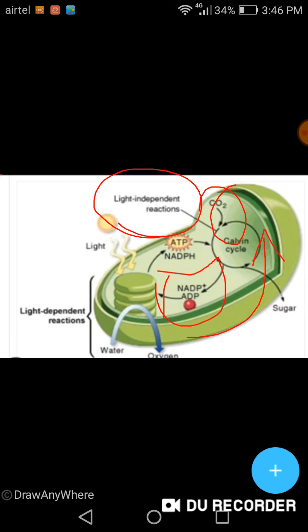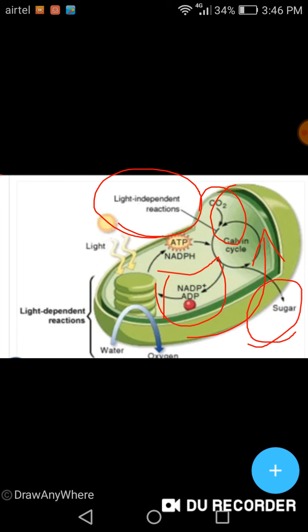Over here you have CO2. The CO2 will be combined with hydrogen with the help of ATP. ATP is going to provide energy. ATP is nothing but adenosine triphosphate. So the hydrogen of NADPH combines with the carbon dioxide with the help of ATP, and finally it forms sugar, which is nothing but glucose.